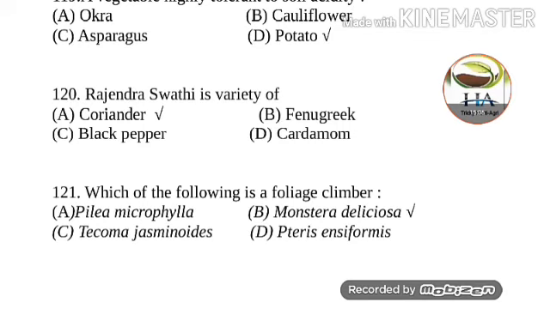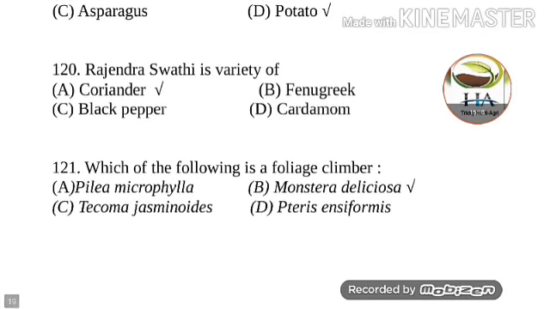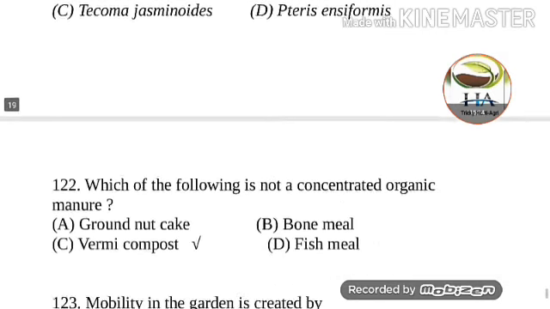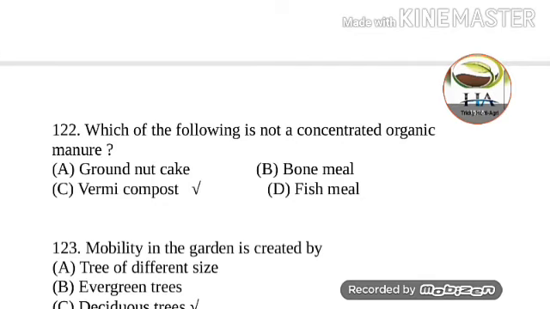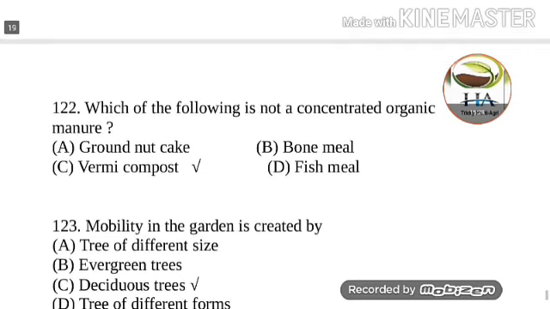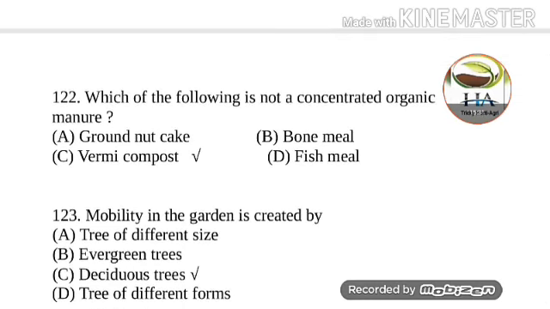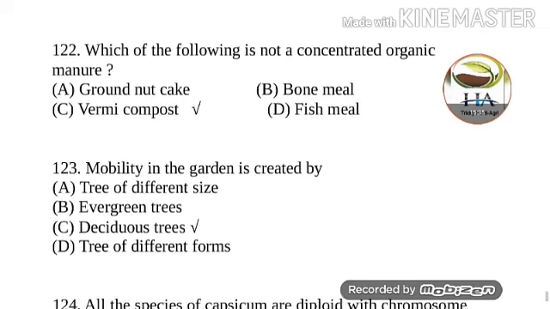Next question is, which of the following is a foliage climber? So answer of this question is Monstera deliciosa. Next question is, which of the following is not a concentrated organic manure? Groundnut cake, bone meal, vermicompost, fish meal. So vermicompost is not a concentrated organic manure. Other than vermicompost, the groundnut cake, bone meal, and fish meal are concentrated organic manure.